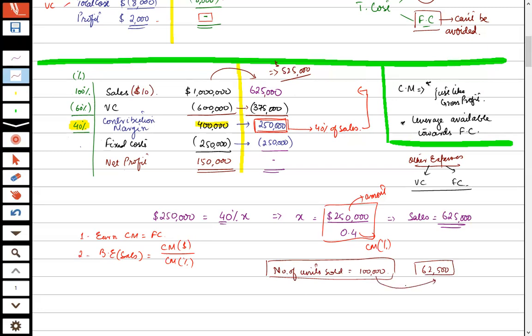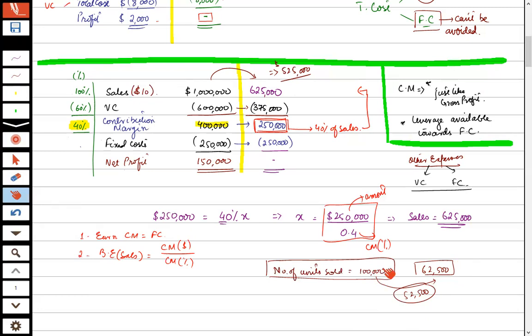What would be the difference? 52,500. It means that the organization can reduce its sales by 52,500 units, or to achieve break even it has to sell 62,500 units rather than 100,000 units.